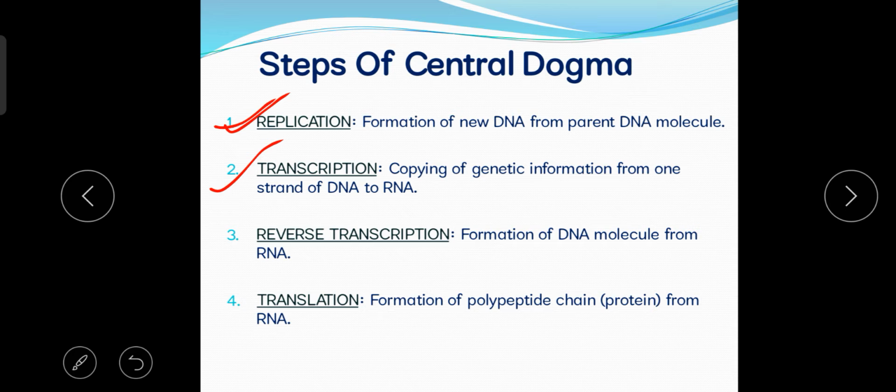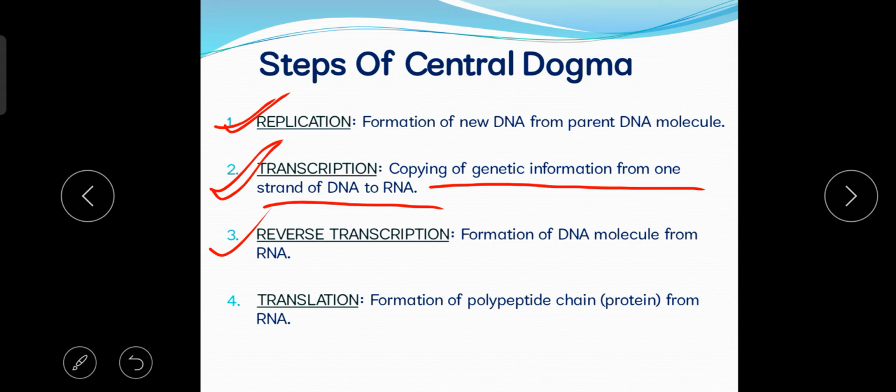So transcription means copying of genetic information from one strand of DNA to RNA. Okay, so when the genetic information present in the DNA is copied to one RNA strand, then this is called the transcription process. And always remember, not both the strands of DNA are copied, only one strand of DNA is copied from which the RNA strand is formed, and this whole process is called the transcription process. Very important topic. Okay, so next one, reverse transcription.